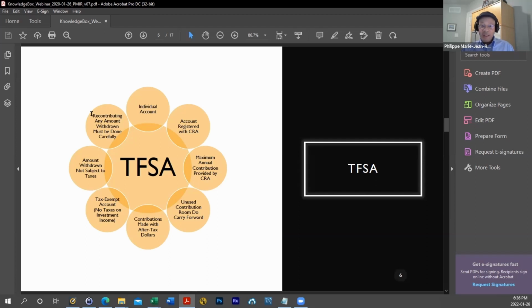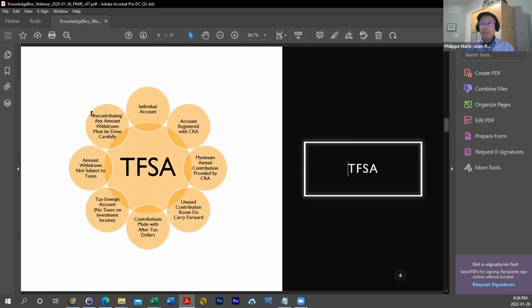The TFSA is also known as a tax-exempt account, and this is one of the greatest characteristics of the TFSA, I would argue: no taxes are owed on any investment income made within the TFSA account, whether we talk about interest, dividend, or capital gains. Amounts can be withdrawn from a TFSA at any point in time. Those amounts would not be subject to taxes.